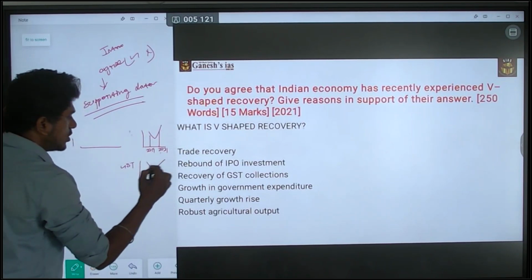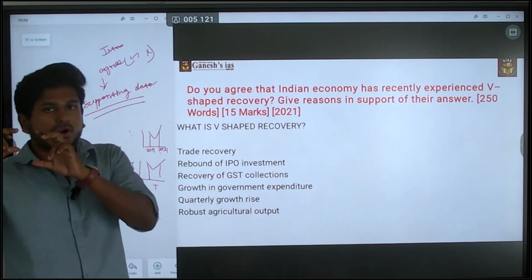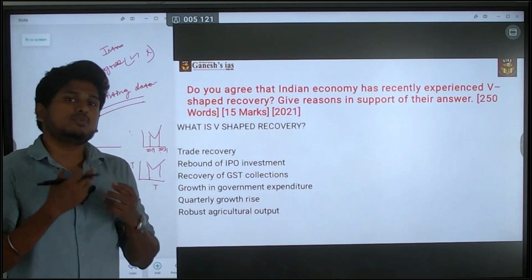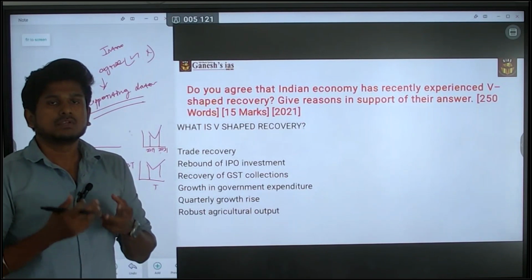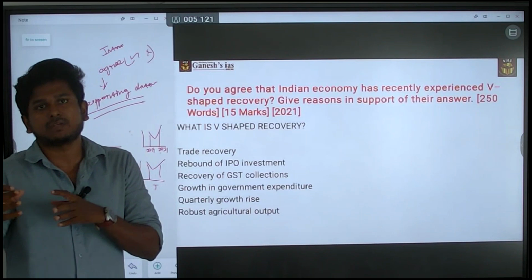If you are going to do this for every point in a miniature level of drawing, that will be an even better answer. So you are again and again reiterating that there is a V-shaped recovery.